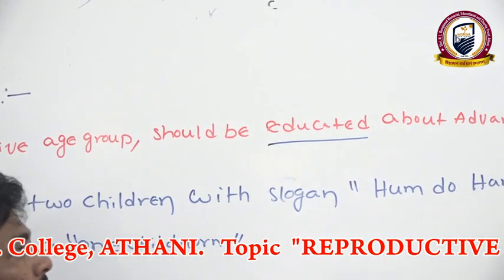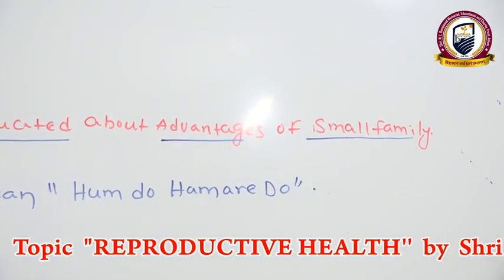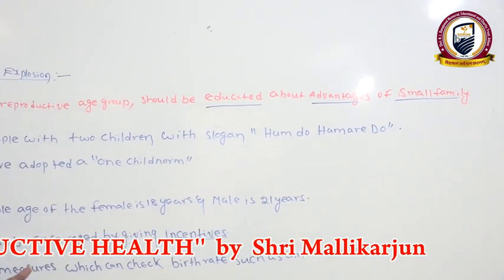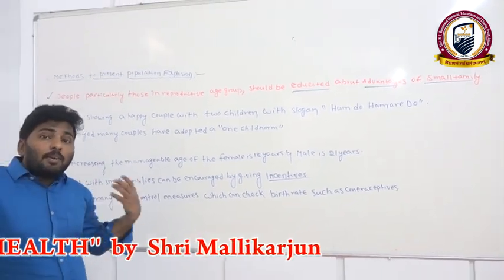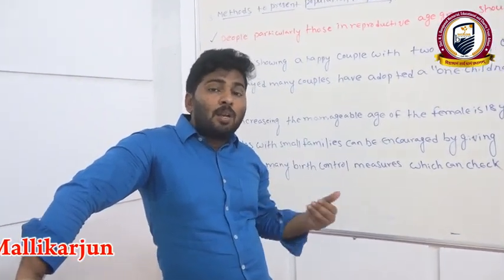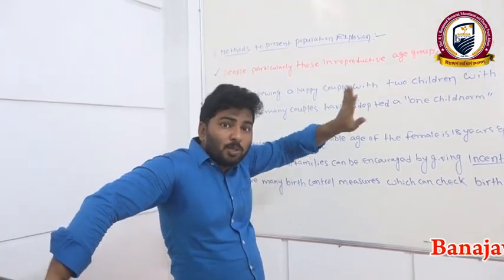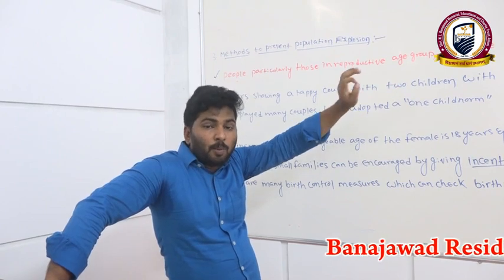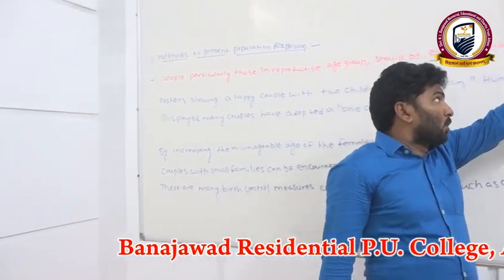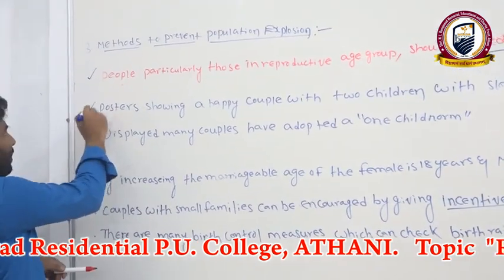They should be educated about the advantages of a small family. We have to make people aware. Already I told you in the strategies, create awareness among fertile couples and those in the marriageable age group. Obviously, by educating them, we can reduce the population explosion. We have to tell them about the advantages of small families. Clear?